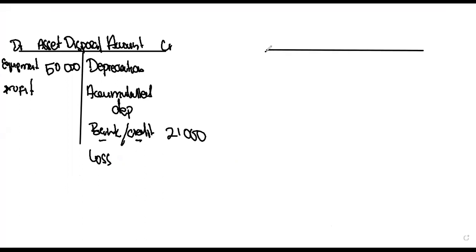So firstly, it says 30 June 2016 is when we bought the equipment, which was for 50,000. Then we go to year end, 30 June 2017, which is the year end.